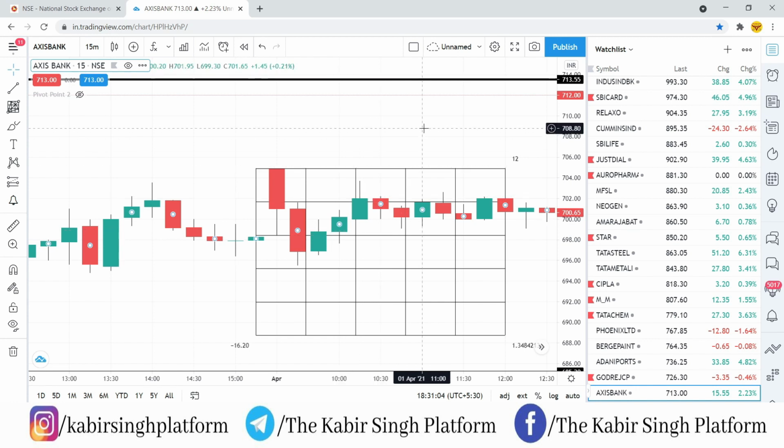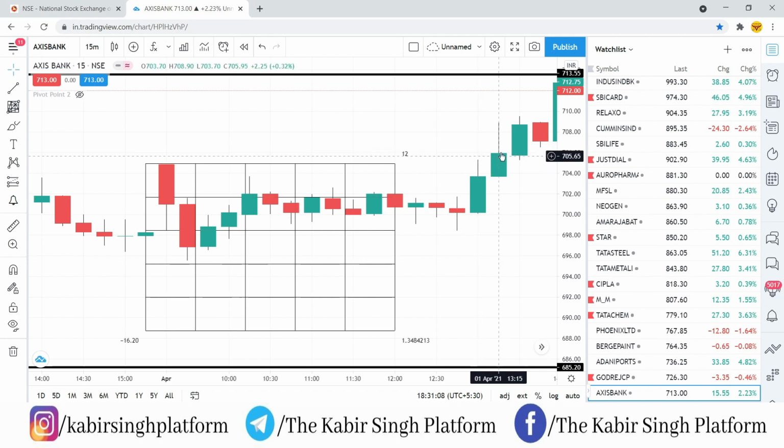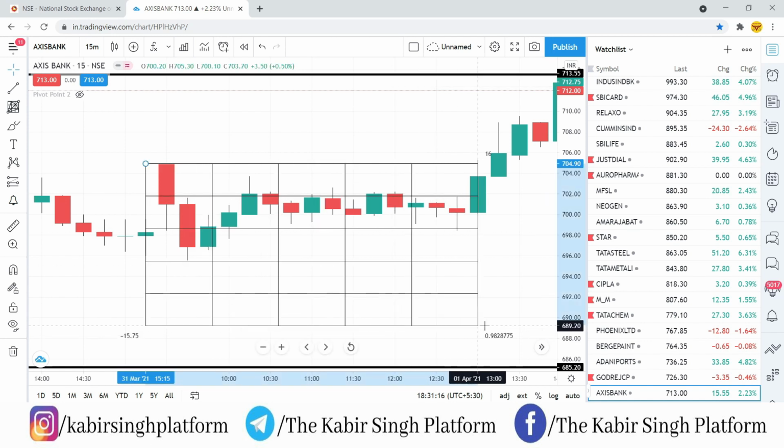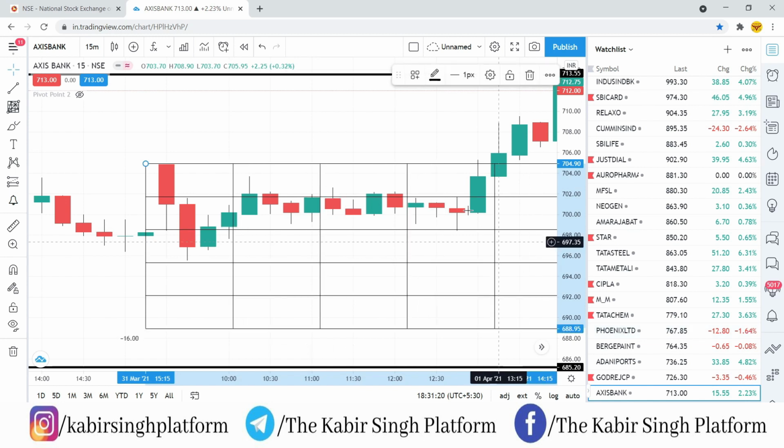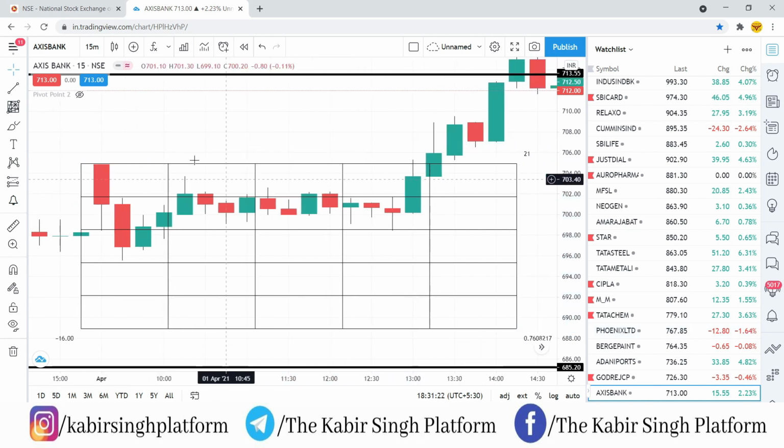Now what you have to do here, if you see, the price has gone above the first 15 minutes candle and GAN first level also. So what you have to do, you have to simply extend this GAN, because this is the continuation of the day. Okay, so now you have made an extension to the GAN level.